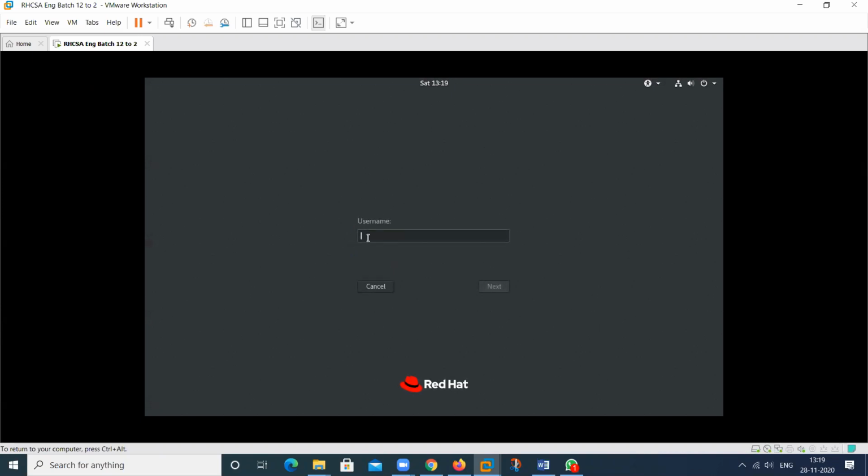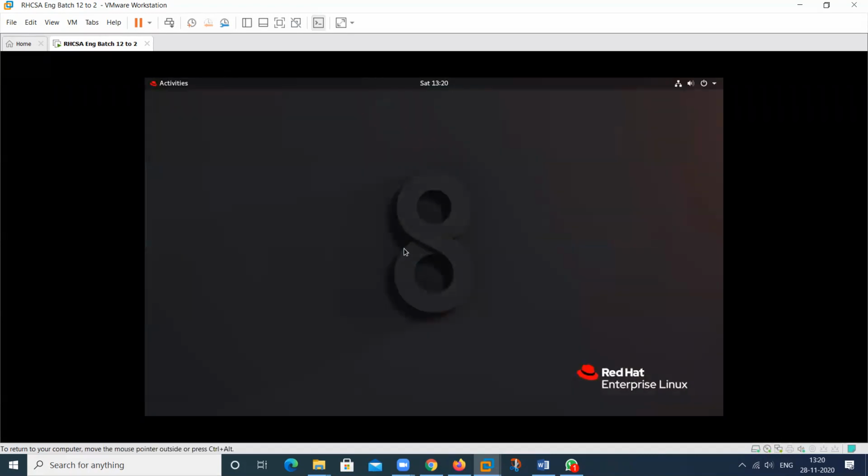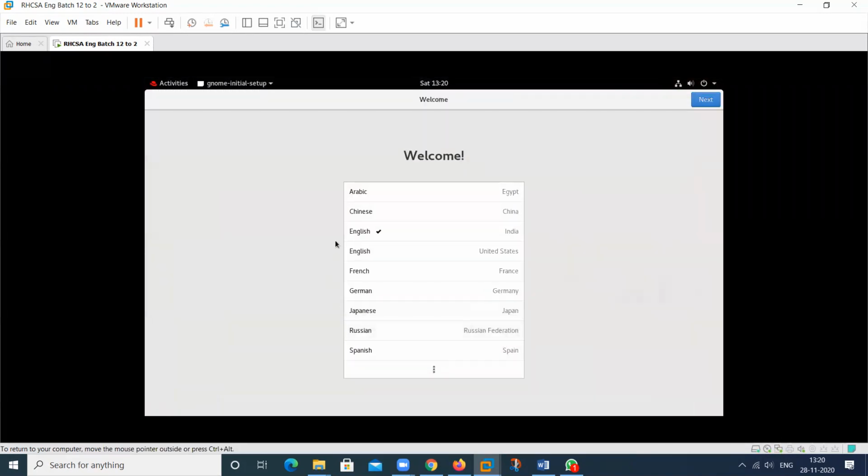You can also log in through the regular user. But root is not shown here. So when you want to log in through the super user, give the root username, then you can click next. But first we use this one. So click on this particular user, then provide the password. So this is your first welcome wizard.